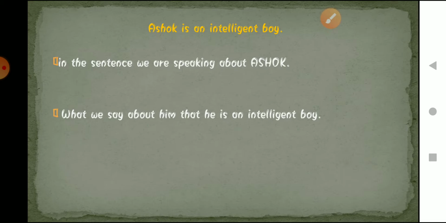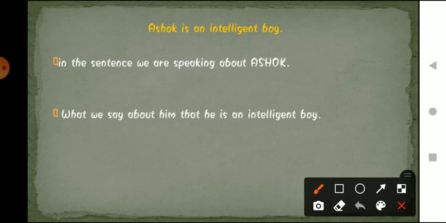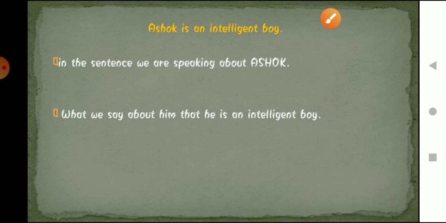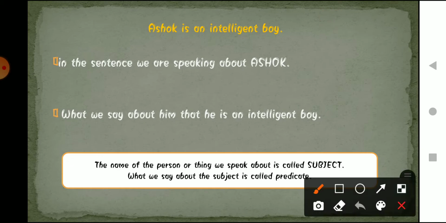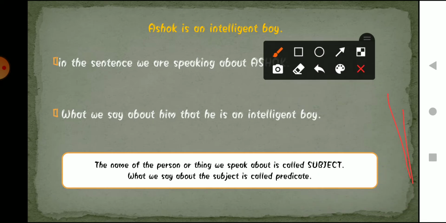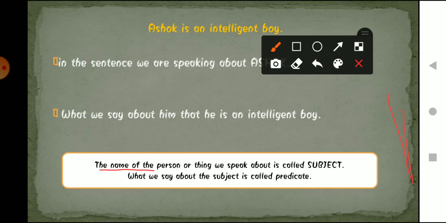In this sentence we are talking about whom? We are talking about Ashok, and what are we saying about him? That he is an intelligent boy. So what are subject and predicate?